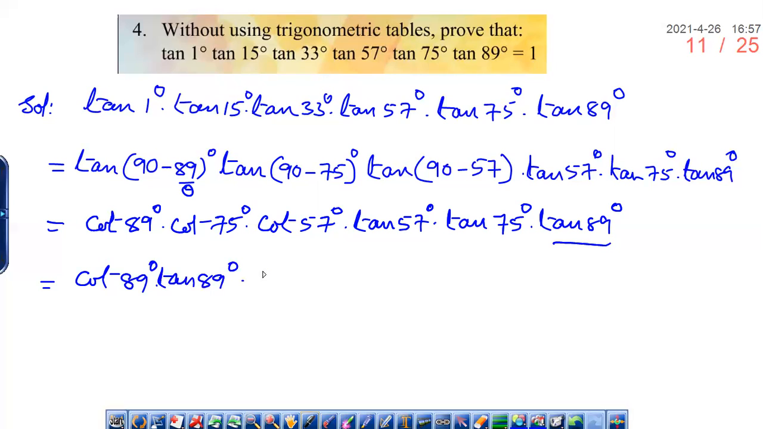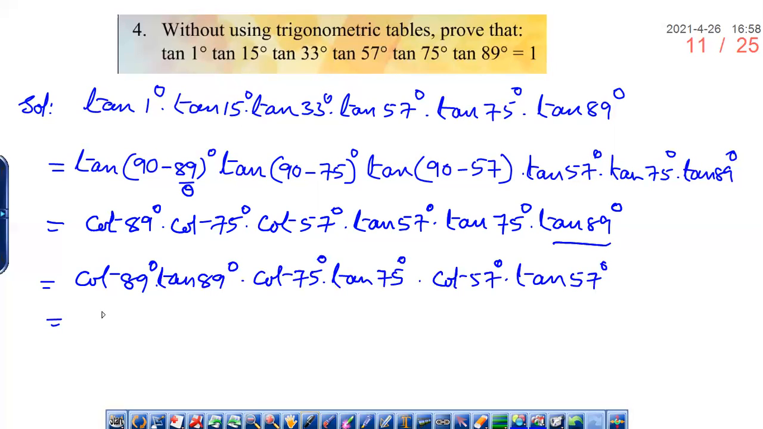Then cot 75 degrees into tan 75 degrees is 1. Yes, sir. Then cot 57 degrees into tan 57 degrees is 1. So we write 1 into 1 into 1, that is equal to 1, which is the RHS. So we have proved: therefore LHS is equal to RHS, proved.